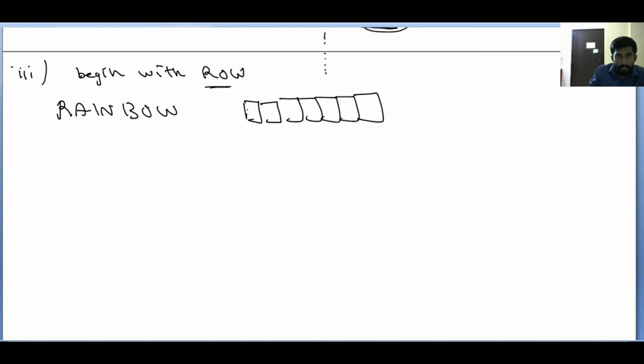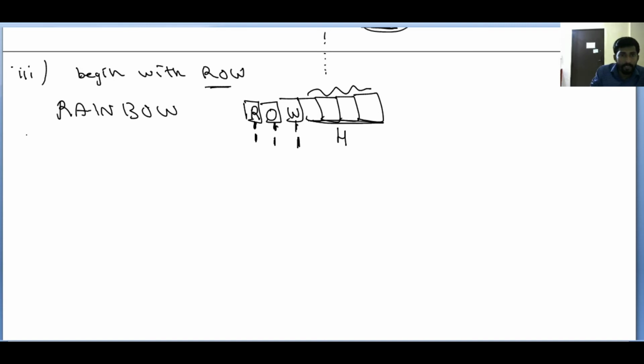See here you need to fix R, here O, here W. For the first place only one possibility, that is R. For the second place only one possibility, that is O. For the third place only one possibility, that is W. How many letters remaining then? 1, 2, 3, 4, right? So 4 letters are remaining. How many arrangements are available for 4 letters? You can do 4 factorial ways, right?